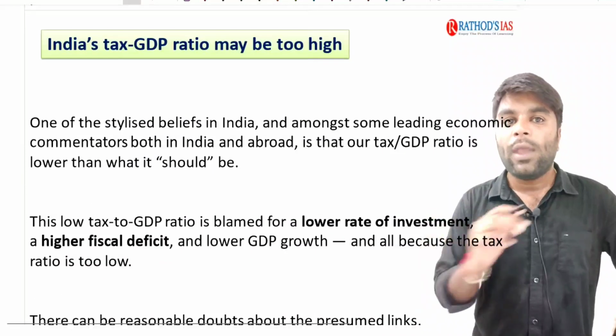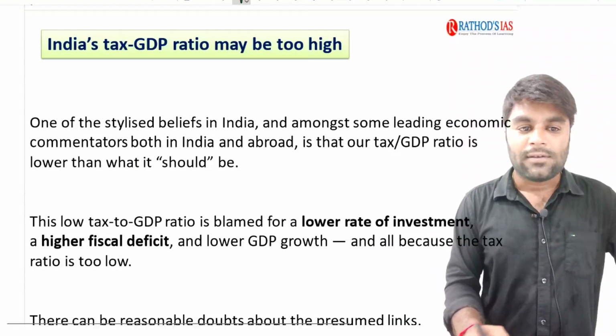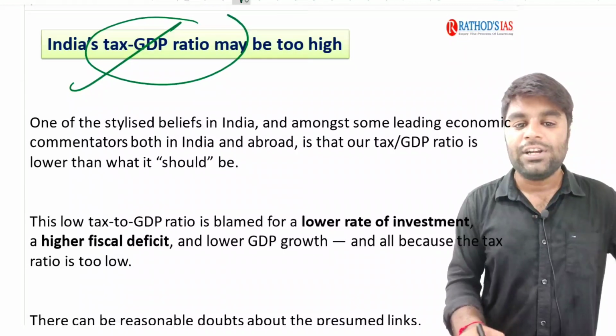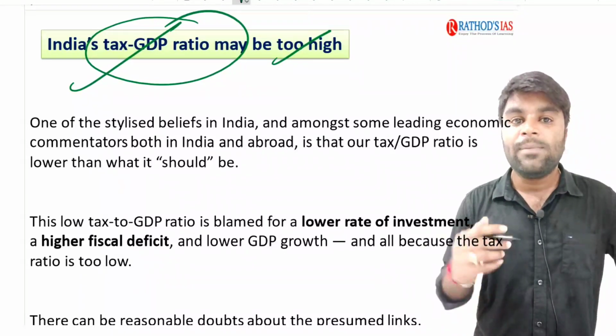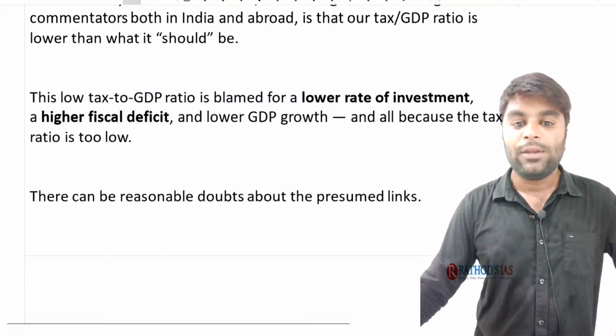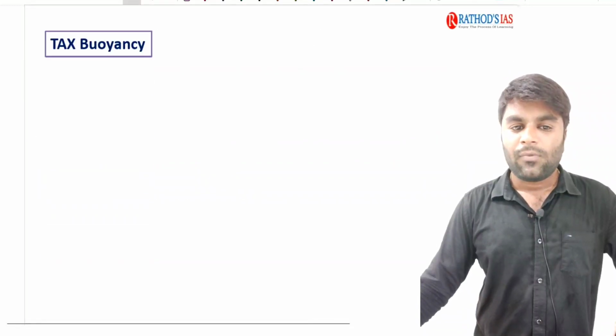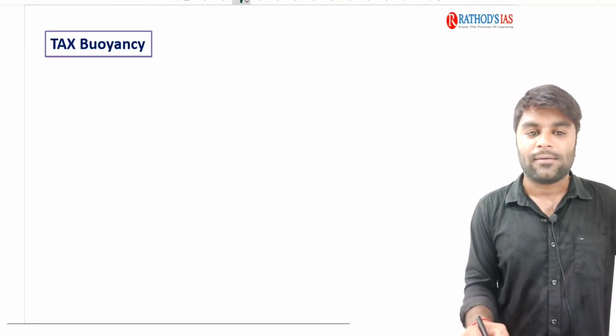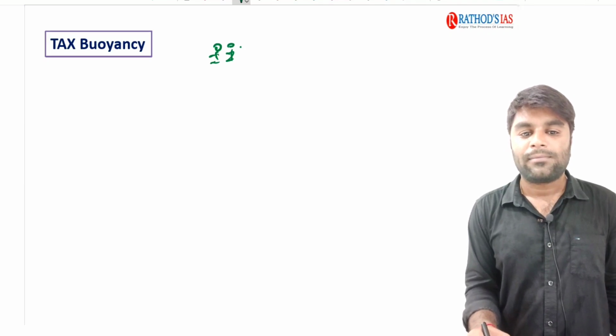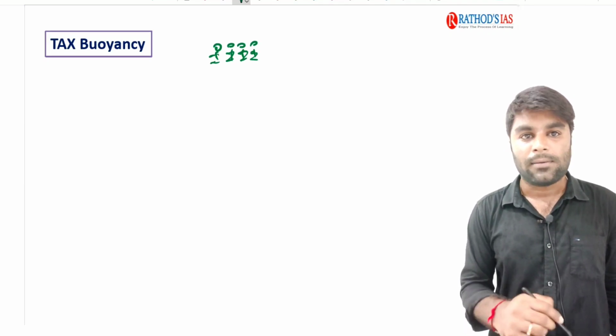Now, the next topic we have today is this. India's tax to GDP ratio might be very high, might be too high. See, I will explain something very clearly here. Now, imagine these are the people.